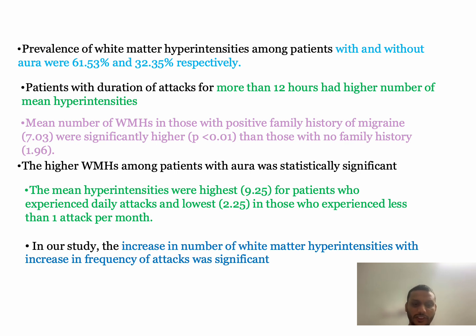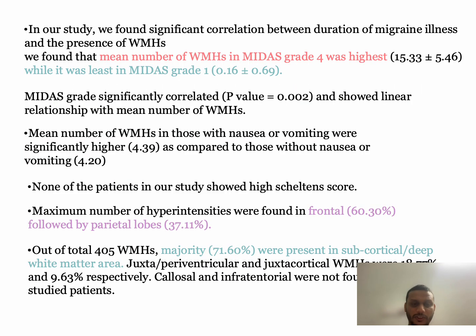In our study, the increase in number of white matter hyperintensities with increase in frequency of attacks was significant. We also found a significant correlation between duration of migraine illness and presence of white matter hyperintensities. We found that the mean number of white matter hyperintensities was highest in MIDAS grade 4, while it was least in MIDAS grade 1.